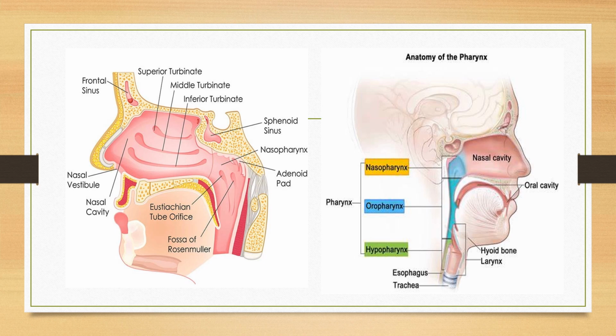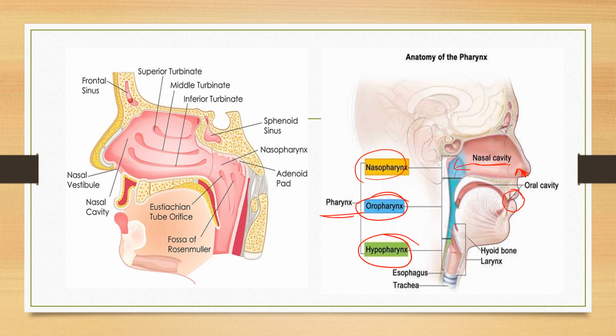Now here comes the nasal chamber. I have taken two different diagrams. In the first one, let us see, this is the oral cavity. I have told that above the lips is the nasal cavity. So this one is the nasal cavity with a pair of nostrils. Here it moves on and it has the nasopharynx, oropharynx and hypopharynx. So the pharynx is divided into three parts: naso, oro and hypopharynx.